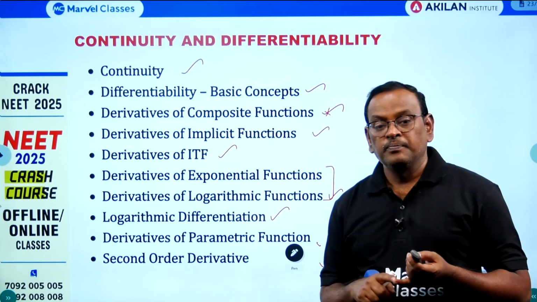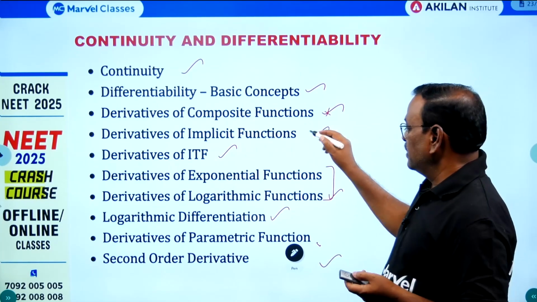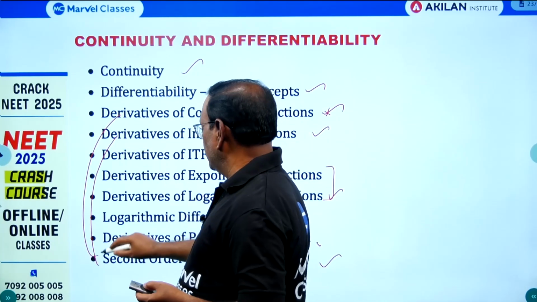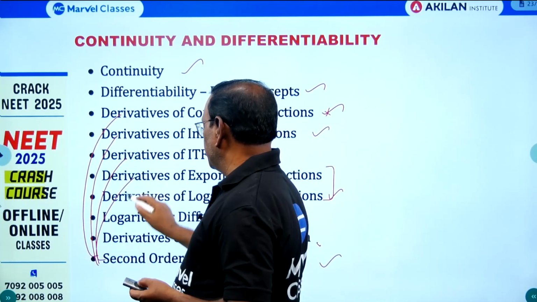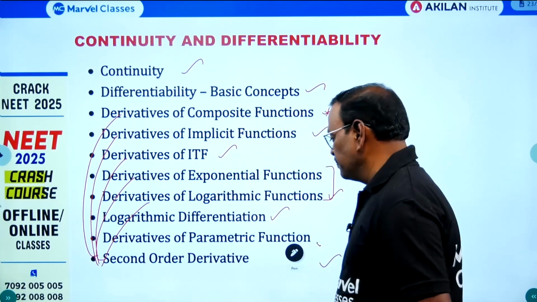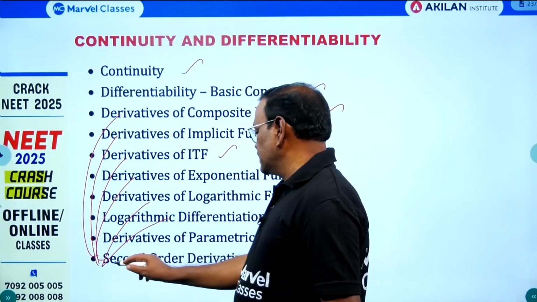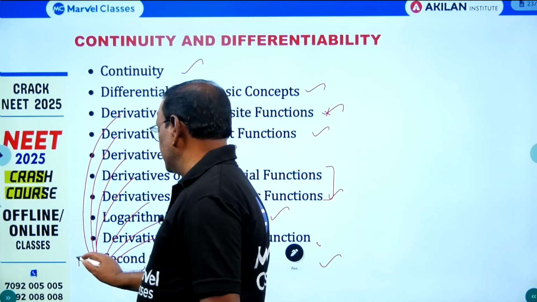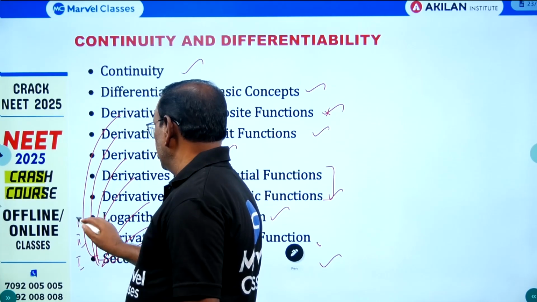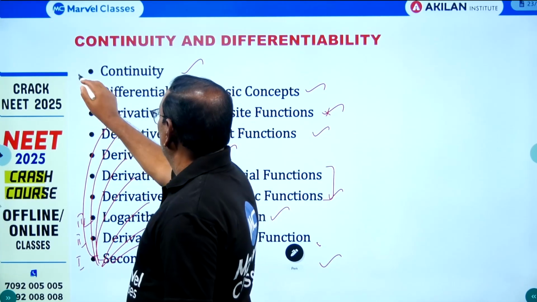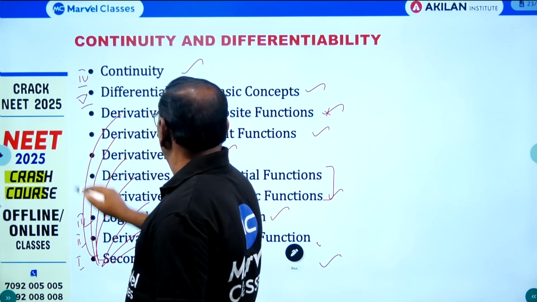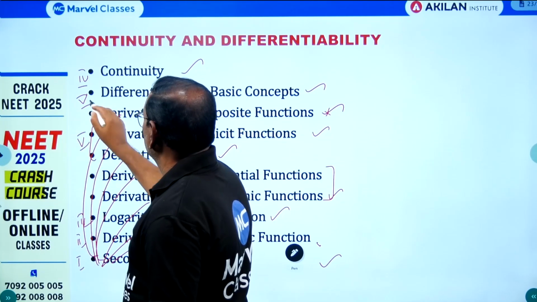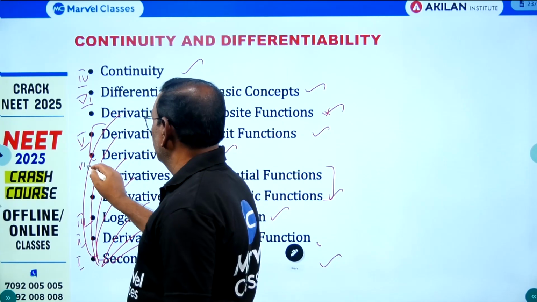Second order with composite functions, second order of implicit function, second order of inverse trigonometric functions, second order of exponential and second order of logarithmic function, and second order of logarithmic differentiation, second order of parametric functions. So very important. So this is first preference, second, third and then fourth, fifth, and this is 6th, and this is 7th.